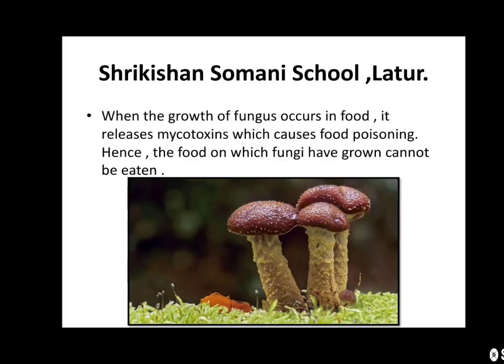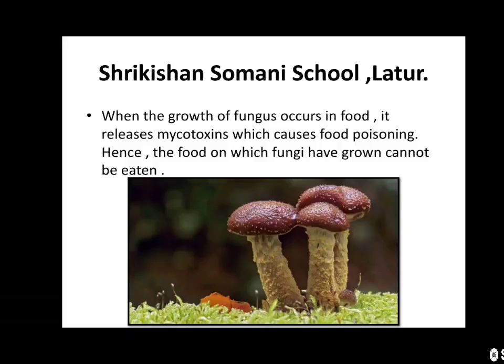When fungus grows on or in food, it releases mycotoxins. Here myco is for fungus and toxins means poison. It mixes the poison in the food, which causes different types of food poisoning diseases.